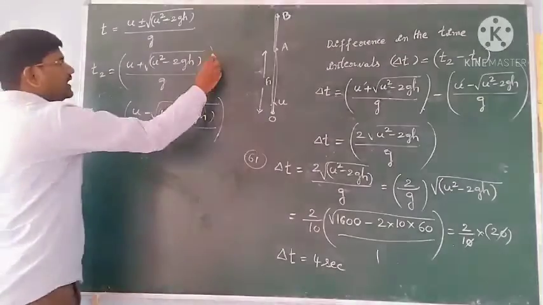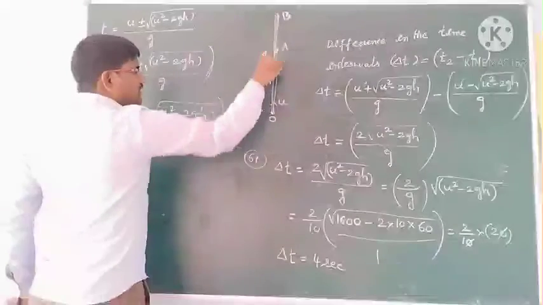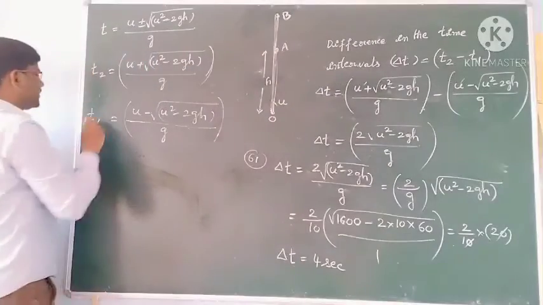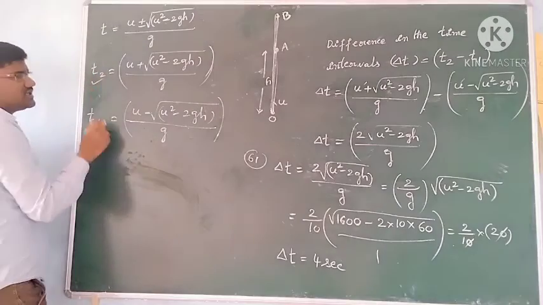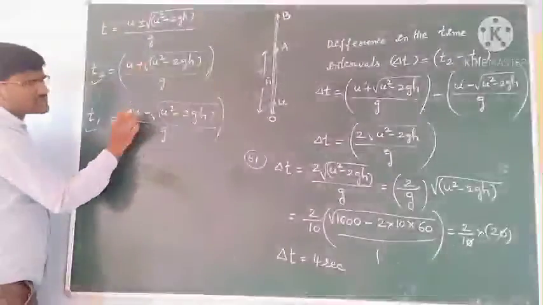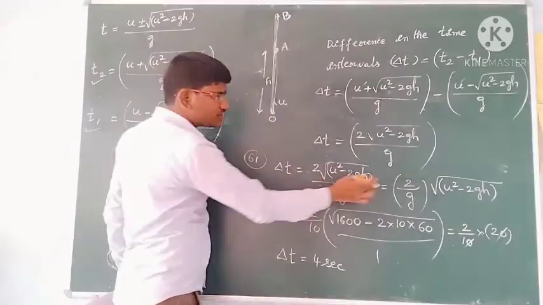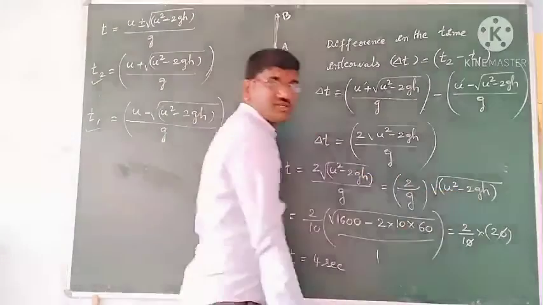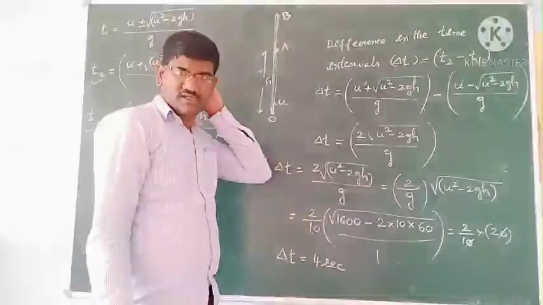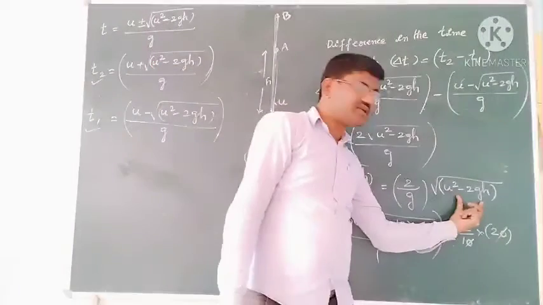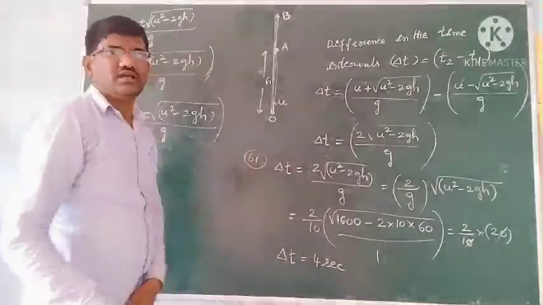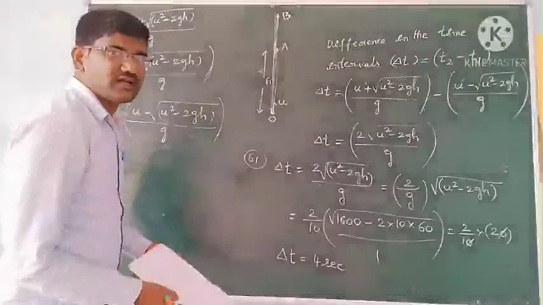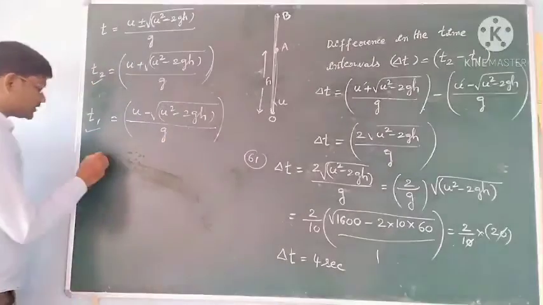So it will be at the same height at two instants of time. One is the ascent time, one is the descent time. The difference in the times means subtract these two, we will get this answer: 2 by g into root of u square minus 2gh. Okay, students, and if this discriminant is greater than or equal to 0, real roots exist. So for this definitely real roots exist.